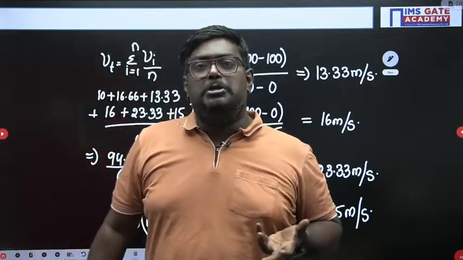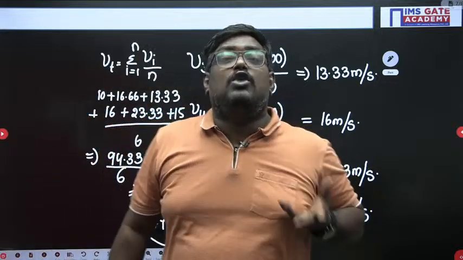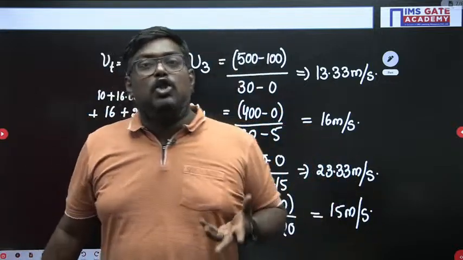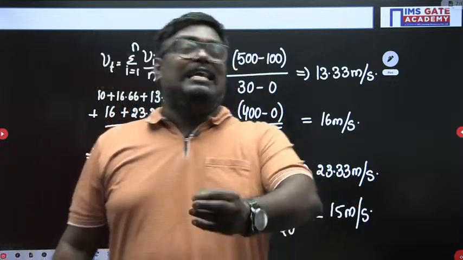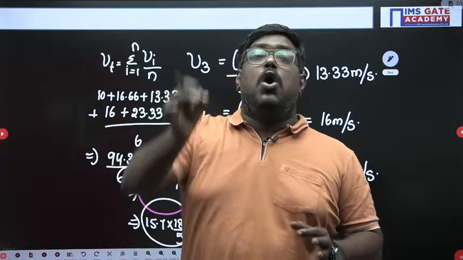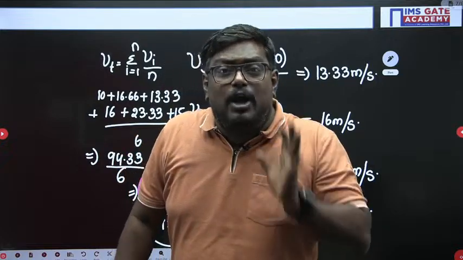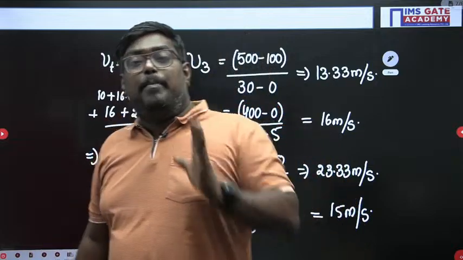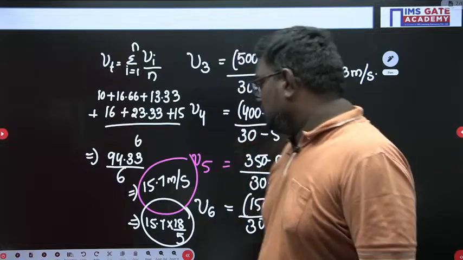The time mean speed is nothing but the average of the velocities. When I talk about the harmonic speed, or we can say space mean speed, it is nothing but the harmonic mean, or we can use the formula n divided by sigma i equals 1 to n, 1 upon Vi. So I hope you are clear with this concept.